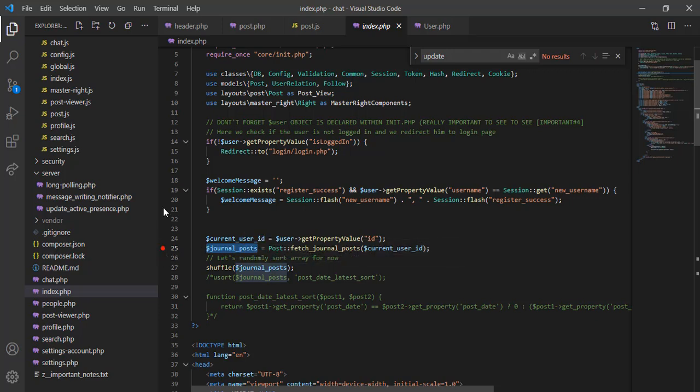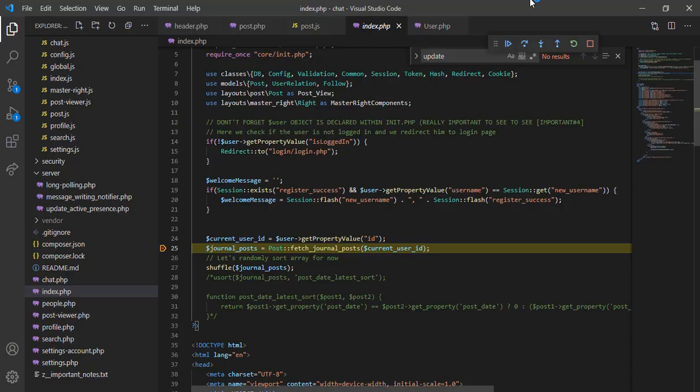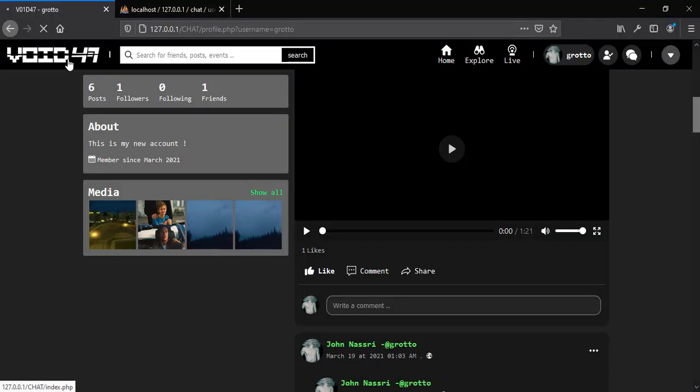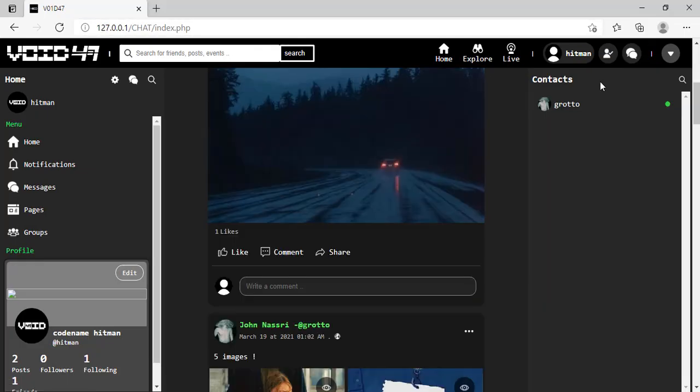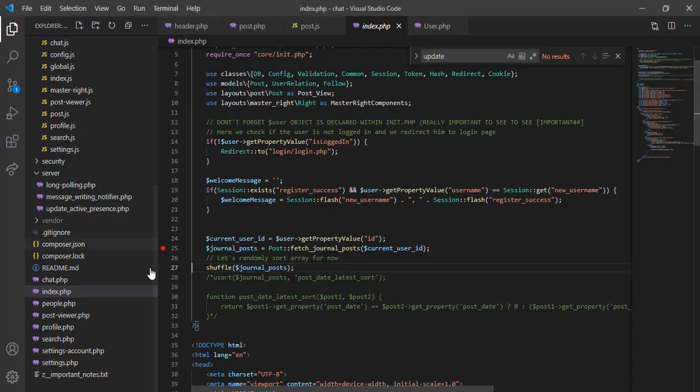So let's have a debug point here. Let's start debugging, and let's go to our index, and let's see what we will get here. Now, as you can see, we have 2 posts right now. Now basically, let's go to this one right here. Let's stop this for now, and we have all these posts. Now let's go and start the debugging.